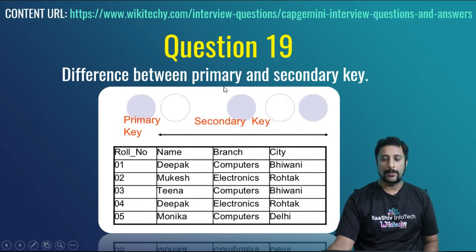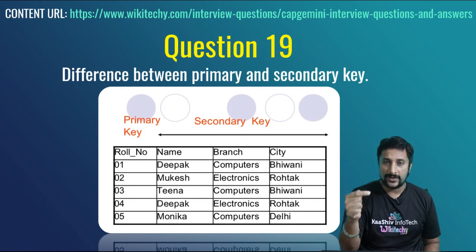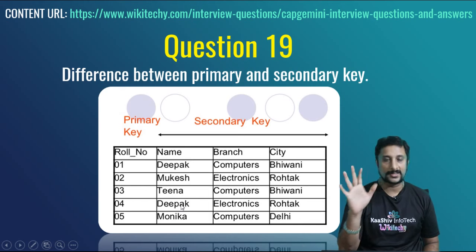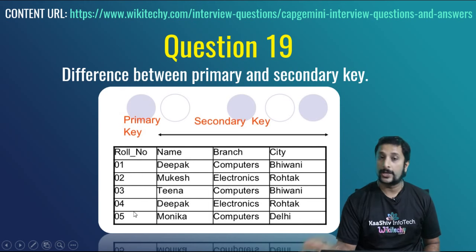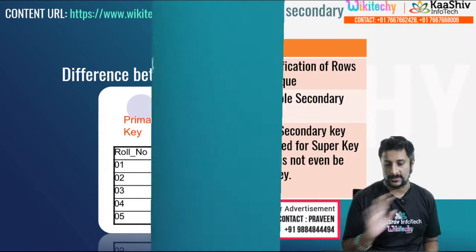Difference between the primary key and secondary key. Primary key is nothing but a single key which is used to identify the record in a table. See, 01 is unique, 02 is unique. Over here Deepak and Deepak is there, so it's not considered as a primary key. The primary key has no duplicates. Secondary key is the column which is not the primary key; the rest of the columns which are not the primary key, they call it a secondary key. That's the difference.